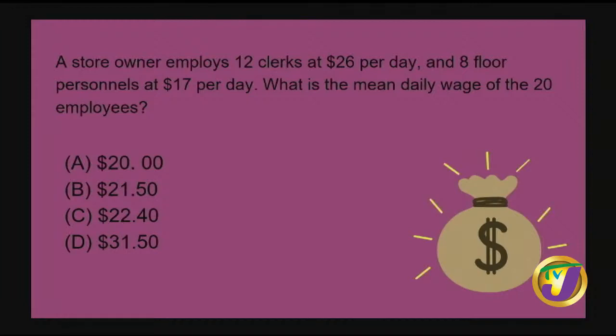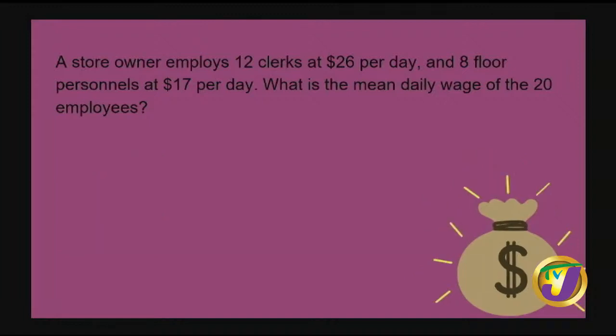Instead of writing it down 12 times, I could multiply it by 12 to give me $312. Now I have 8 floor personnel at $17 per day. So for the day, I'd have to pay $17 8 times. I can multiply it. 8 times 17 gives me 136. So that's for the 2 sets of workers I have.